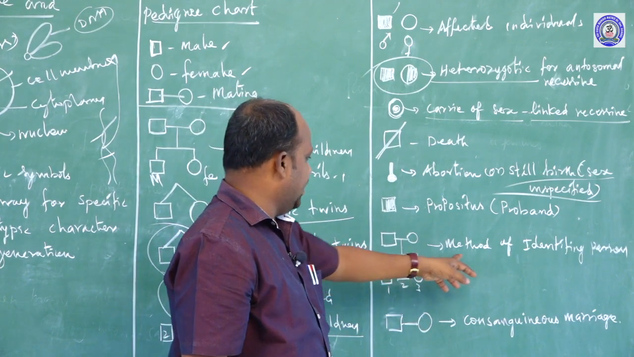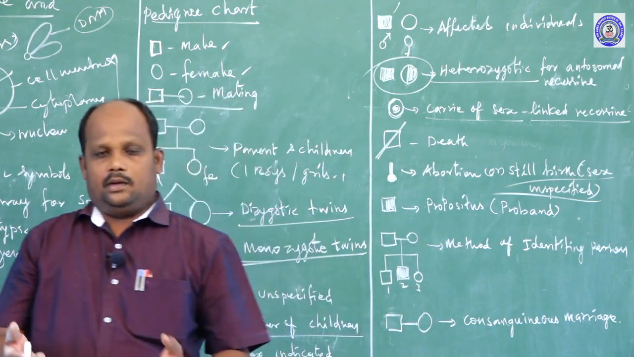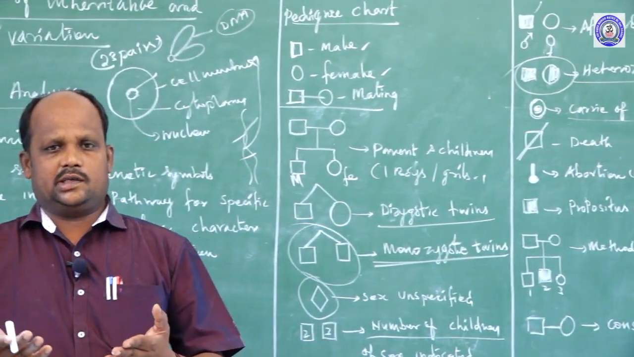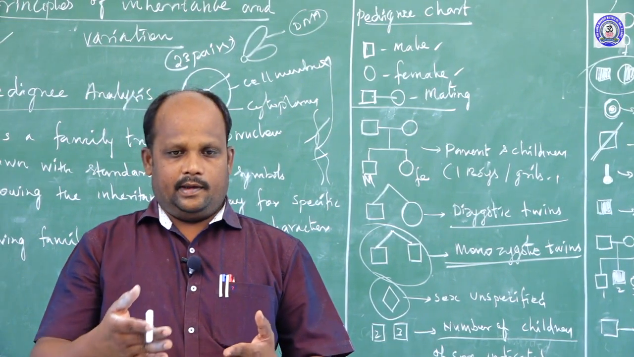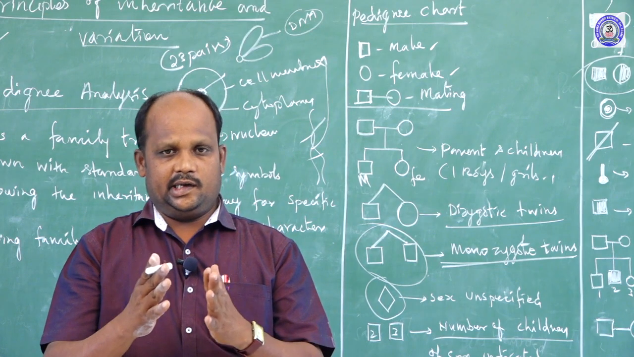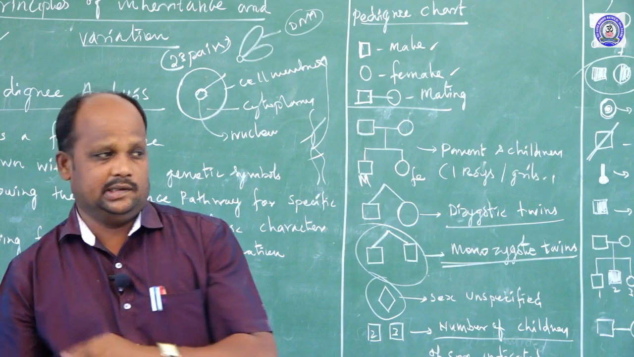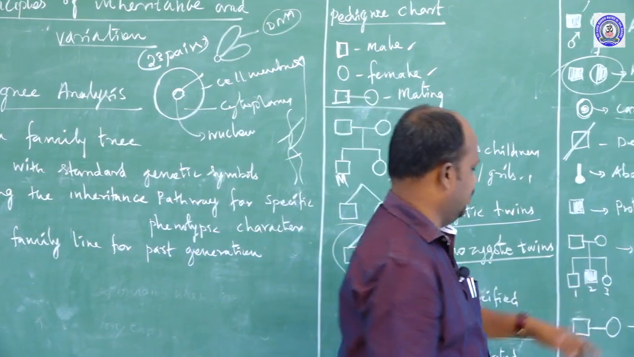This one is the method of identifying persons, which means the children born. Frequently, the first time the parents have a male child, after that a female, and again a male. We can assess this frequency, and we can calculate this method through this symbol.